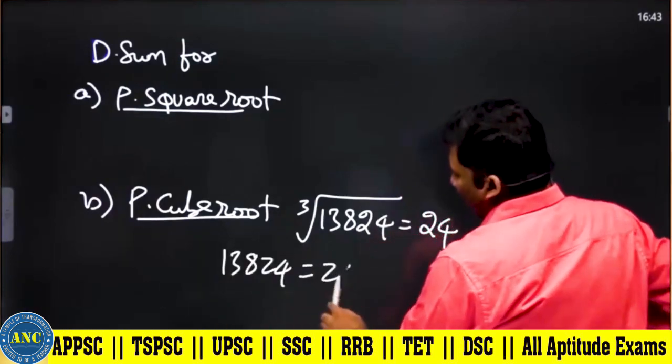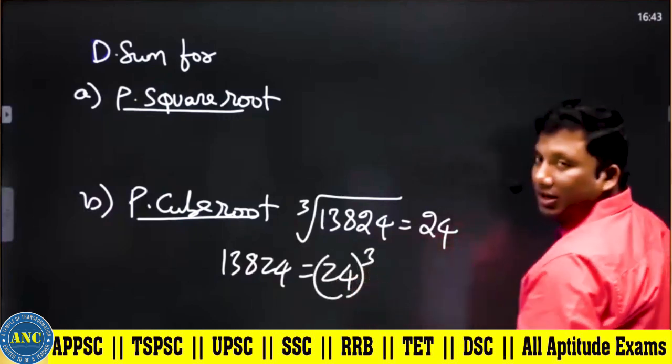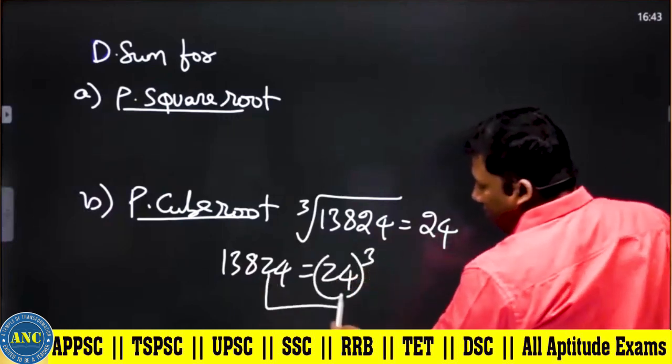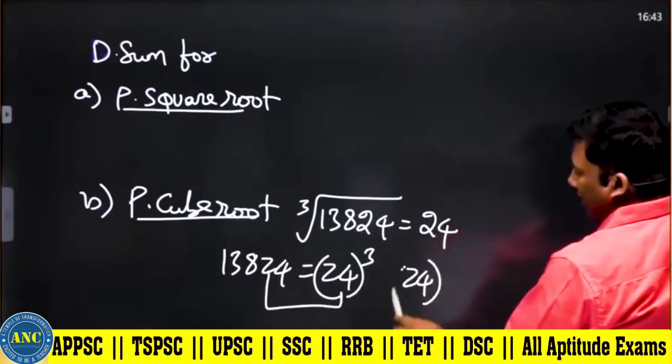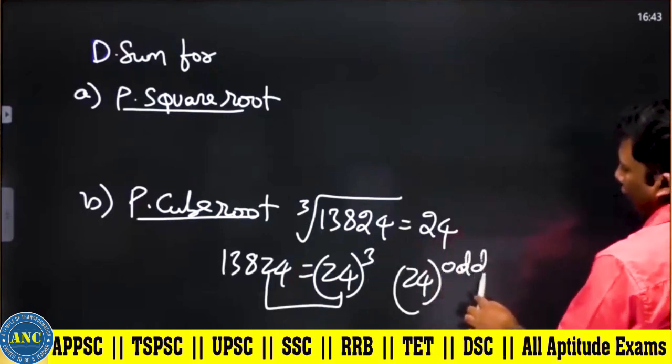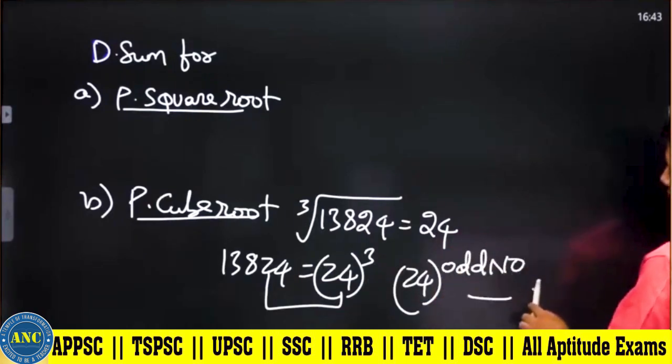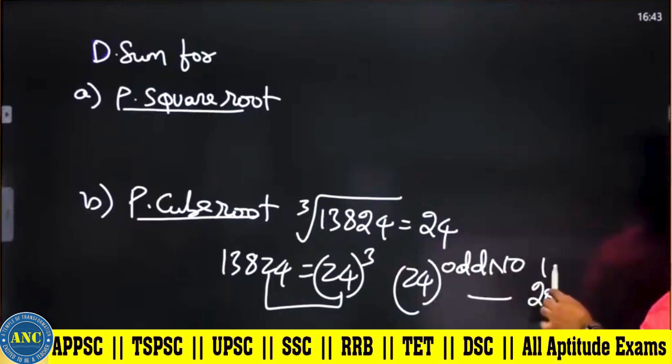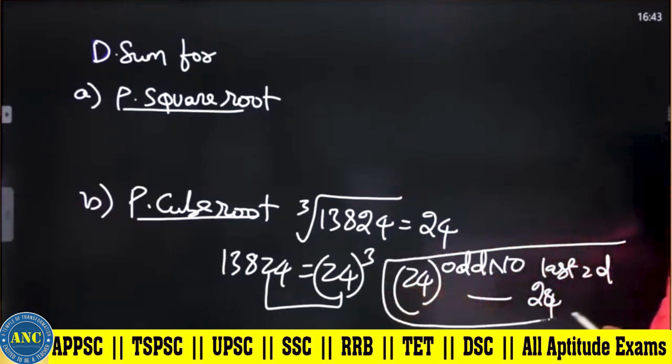13824 is equivalent to 24 whole cube. Let us see whether the last 2 digits are the same. Definitely it is the same. Why? Because 24 to the power of an odd number always ends in 24. We already discussed this in the last 2 digits logic.